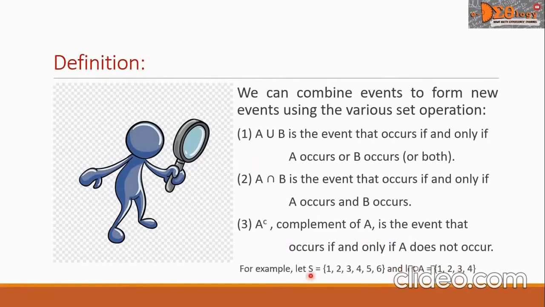For example, let S be an event whose outcomes are 1, 2, 3, 4, 5, and 6, and let A be a subset of this set S, and the elements of event A are 1, 2, 3, and 4. A complement is an event whose elements are 5 and 6. This A complement has elements of set S that are not elements of set A.